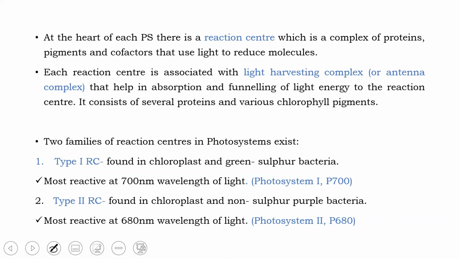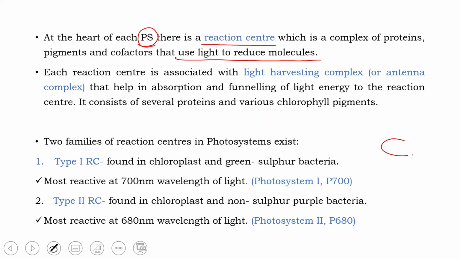So I already told you, photosystems are nothing but clusters of pigments. Now, at the center of each photosystem, there is a reaction center. What is a reaction center? It is a complex of proteins, pigments and cofactors. And this complex uses light to reduce molecules. That means it absorbs light, it gives out electrons and reduces the molecules.